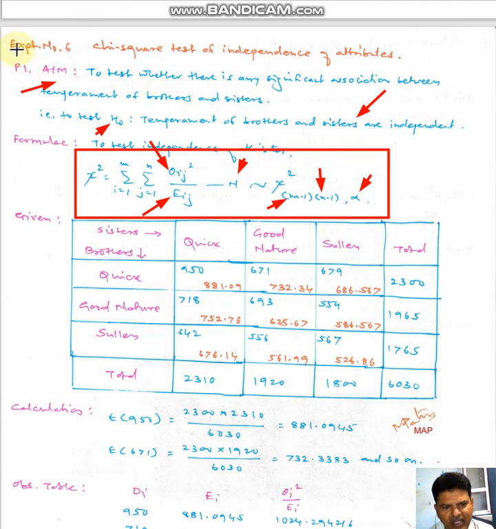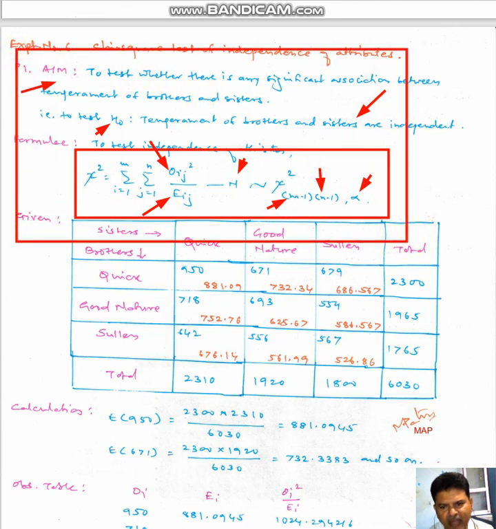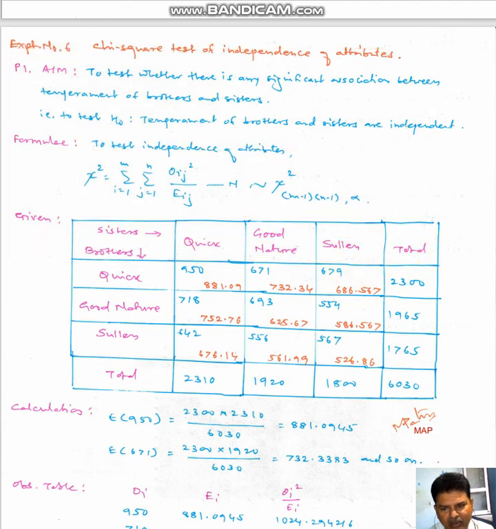How to prepare this table? Since we have been given the observed values, see all these values are known. So these are the observed values. All these values are given in the example. All these are observed values. What we are interested in is finding these values. So these are the expected values. How to calculate these values?